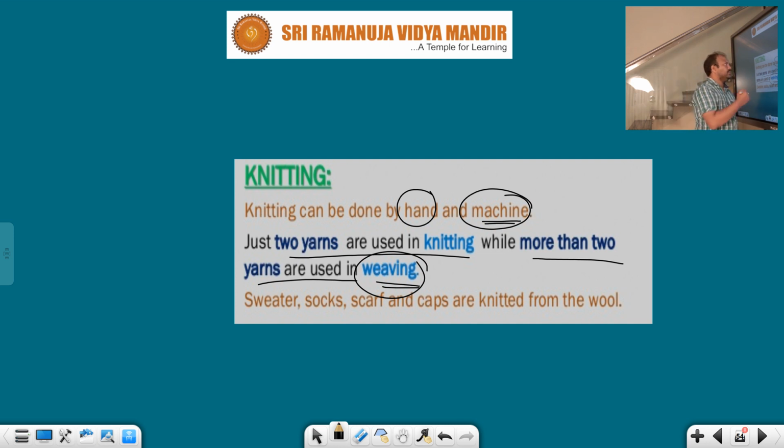So by using this knitting process, we make sweaters, socks, scarves, caps, which are knitted from the wool. From where are they knitted? We knit them from wool. Which ones, students? Sweaters, socks, scarves, caps.